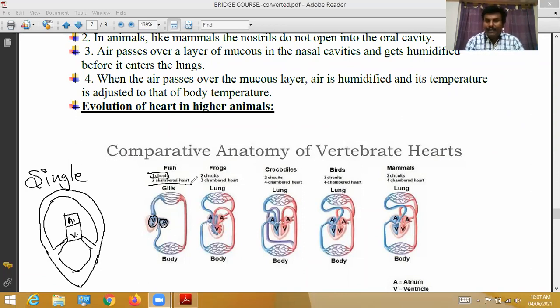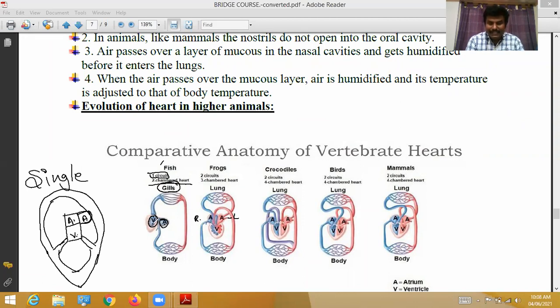This two-chambered heart in the frog body does not supply oxygenated blood throughout the body. That's why, through evolutionary changes, the auricle on this side changed a little bit and another auricle was formed. So this is the right auricle and this is the left auricle. Generally in fish, the respiratory organ is the gills.